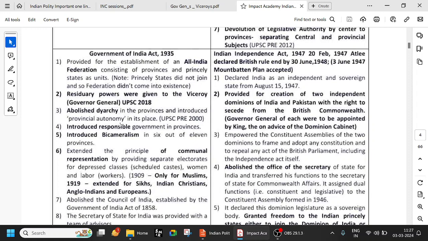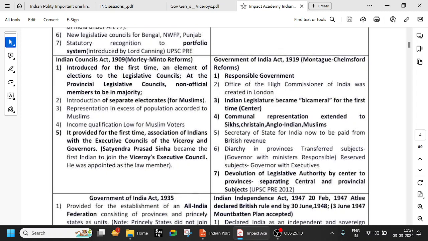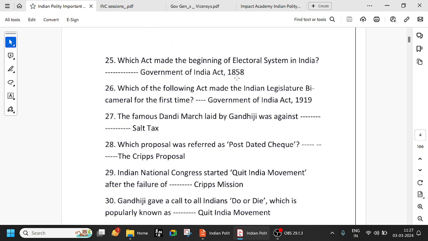It introduced bicameralism in 6 out of 11 provinces. That's also important. And we have already seen the Indian legislature became bicameral for the first time. So when bicameralism was first introduced, it was 1919. In 1935 it was extended to 6 out of 11 provinces. So all these are very, very important points. Please note down and remember.